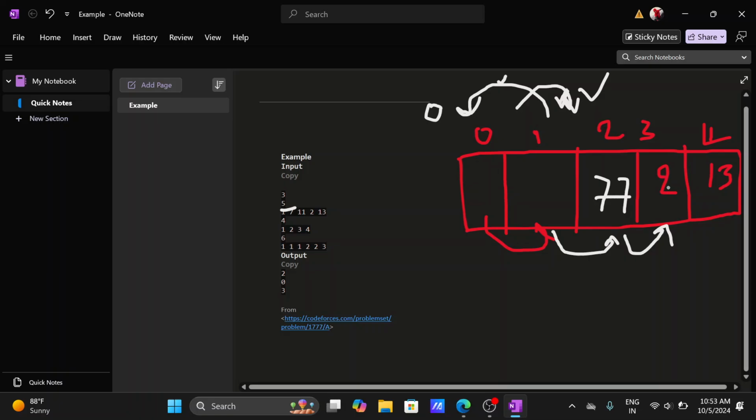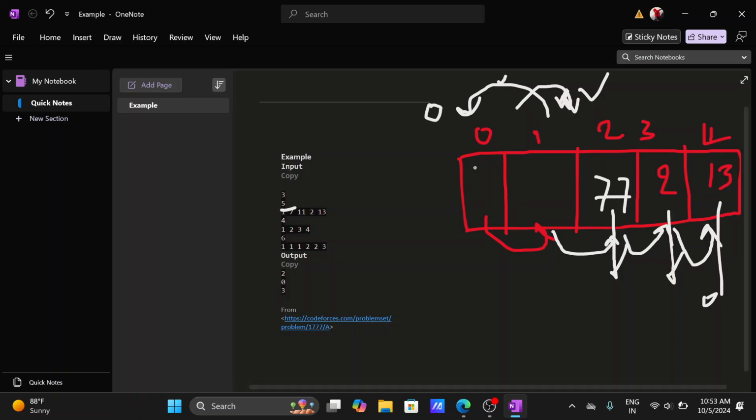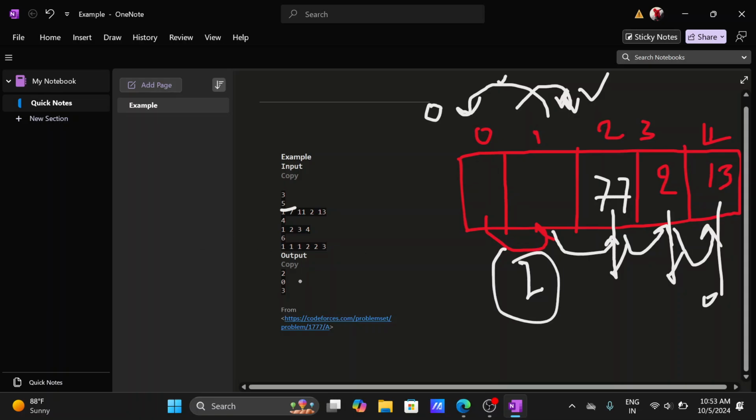11 and 77, then 2. Actually 77 is odd parity and 2 is even parity, so no problem. Now iterate: 2 is even parity and 13 is odd parity, so no problem. Now how many times did we perform the product operation here? 2 times. So 2 is our answer. See here, 2 is our answer.